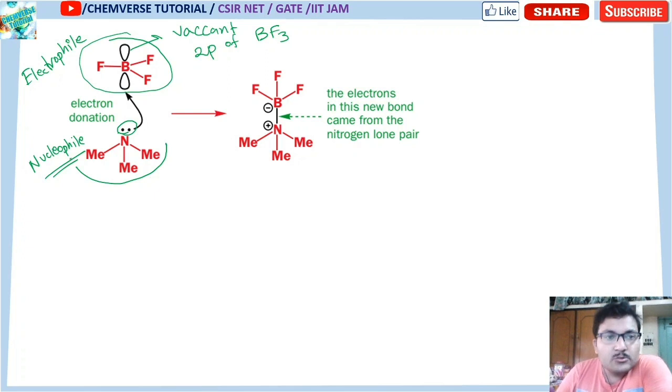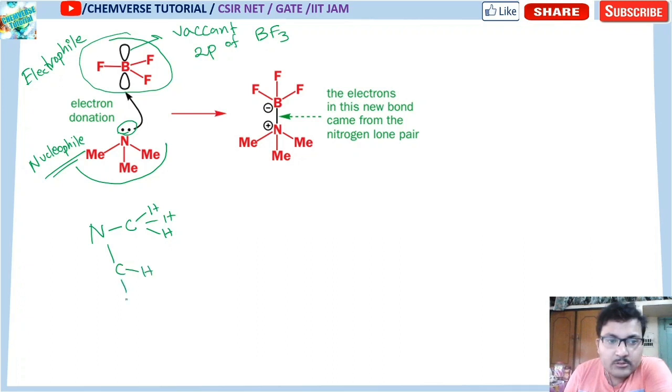Now what we need to check here is the structure of this NMe3 molecule. In the structure of the NMe3 molecule, what are the bonds present? Look at this.